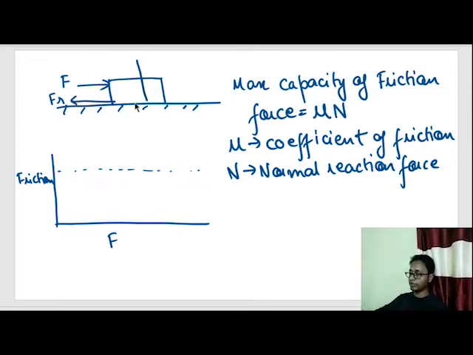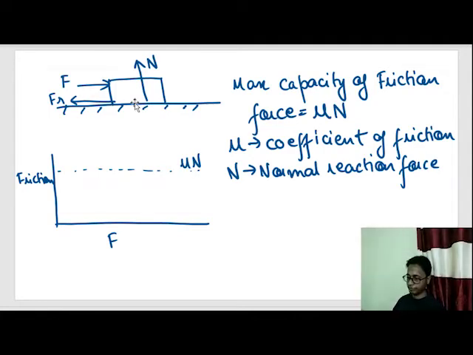Normal reaction force means this force applied on the duster. Okay, so you haven't seen that if I press this object out here, it is much more difficult to move, or friction force gets increased because of this normal reaction force. Now let's come back to this graph. The maximum value of friction was mu n.